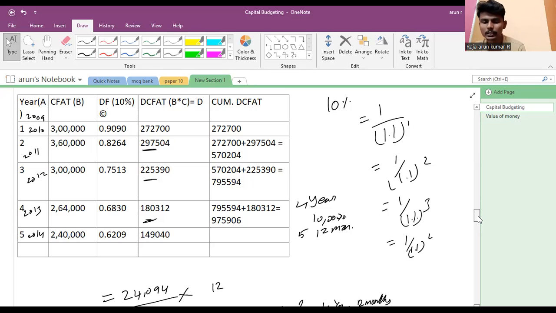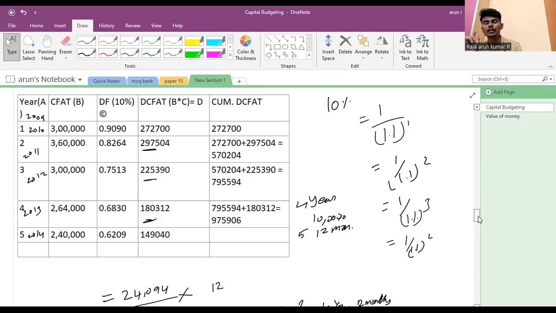That means the next year we get the 3 lakh. The value of 1 rupee is 0.9090 in the first year. The value of the second year is 0.8264. The third year is 0.7513. The fourth year is 0.6830. And the value of 1 rupee of the fifth year is 0.6209. We multiply 3 lakh into 0.9090 to get the current value. We find 2,72,700. This is the simple concept.